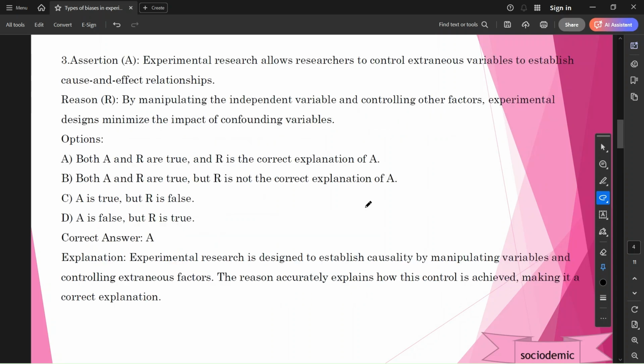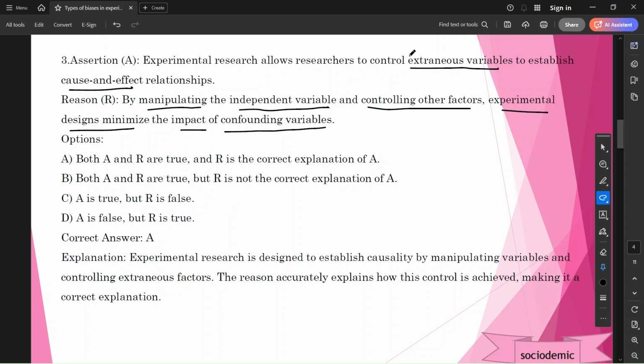Next, assertion reason question. The experimental research allows the researcher to control extraneous variables to establish cause and effect relationship. And reason: by manipulating the independent variable and controlling the other factors, experimental designs minimize the impact of confounding variables. Friends, this question may seem difficult. Prima facie, this question seems difficult, but after understanding the keywords, we can solve it very easily.